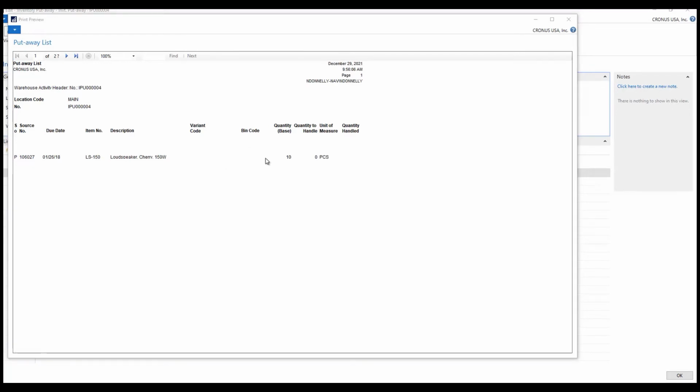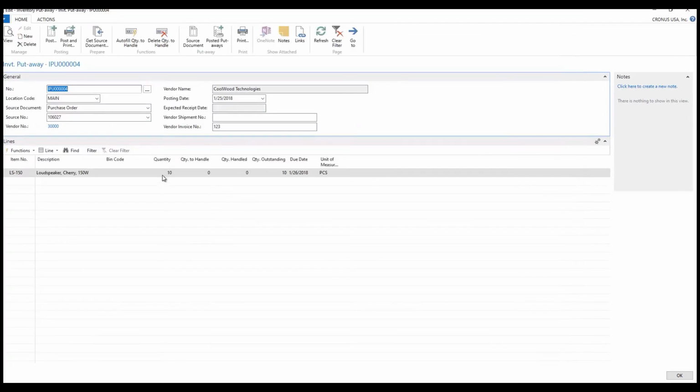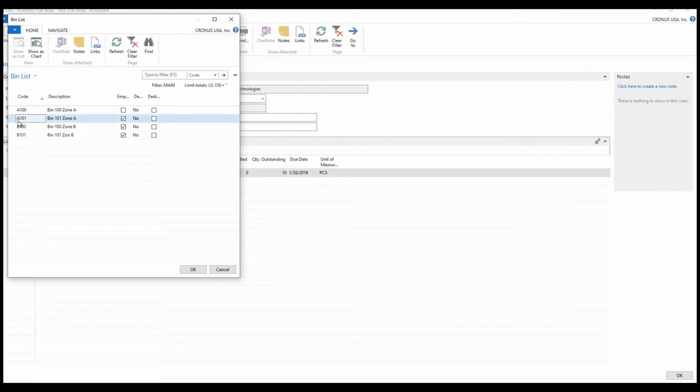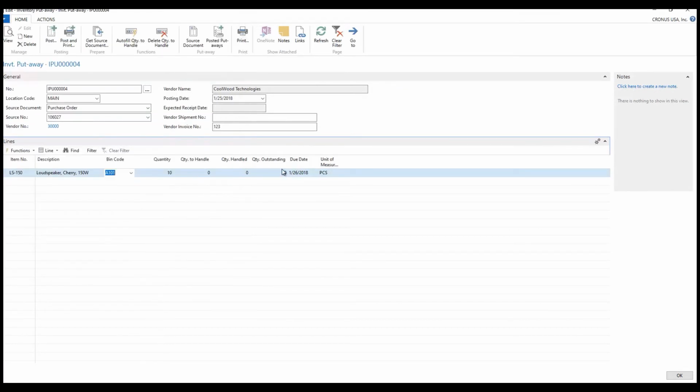So the warehouse employee finds the appropriate bin location, writes it down on here. We come back in and they enter in the bin code where they actually are placing this. Let's say they're placing it in A101. Now they have a quantity to handle here, and this could be, maybe they only found 5 of these. They could put in 5. If I had a whole list of items that were on this purchase order, one of the things that I can do is I can just click this autofill and it will automatically fill the purchase orders considering the fact that I've received all of it.